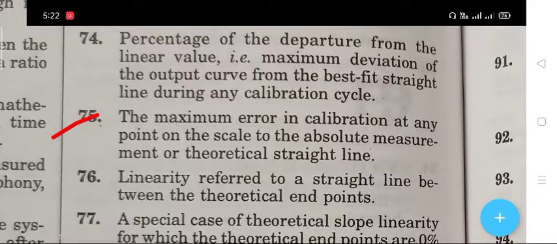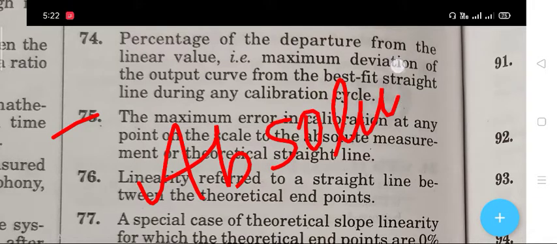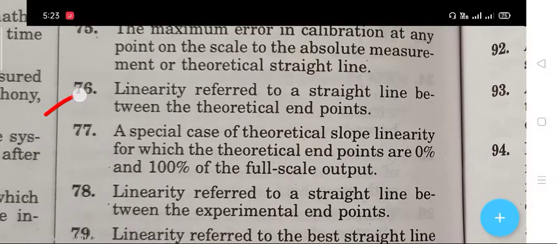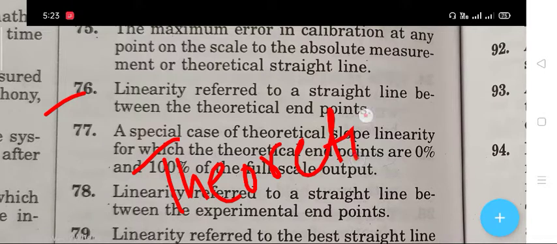The next question, 25. The maximum error in calibration at any point on the scale to the absolute measurement or theoretical straight line. The right answer is absolute linearity. The next question, 76, is that linearity refers to a straight line between the theoretical endpoints. The right answer is theoretical slope linearity.